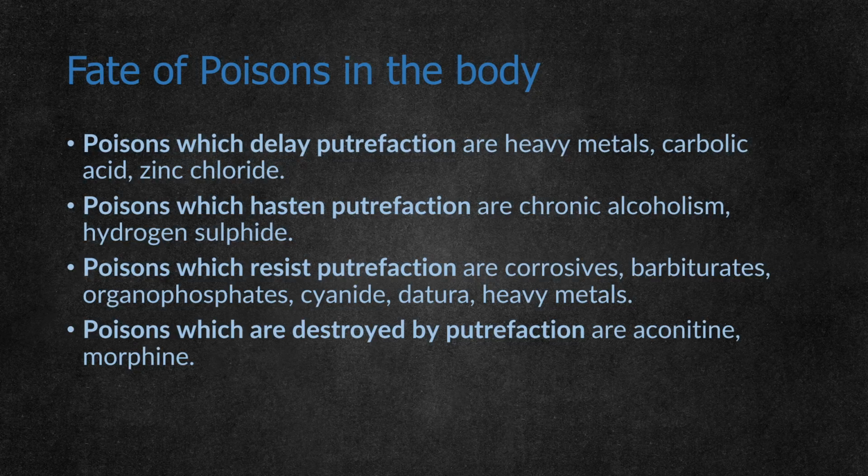Some poisons delay putrefaction of the body, like heavy metals, carbonic acid and chloride. Some poisons hasten the putrefaction process, like alcoholism and hydrogen sulfide. Some poisons resist putrefaction, like corrosives, acids, barbiturates, organophosphates, cyanide, etc. Some poisons are destroyed by putrefaction, which means when putrefaction starts, if the person has died because of the poison, it will be completely eliminated.